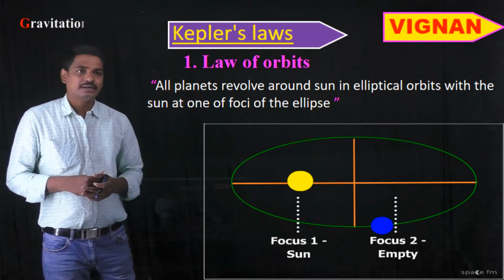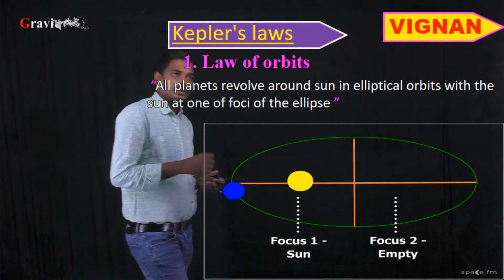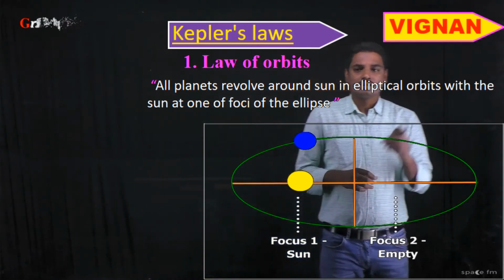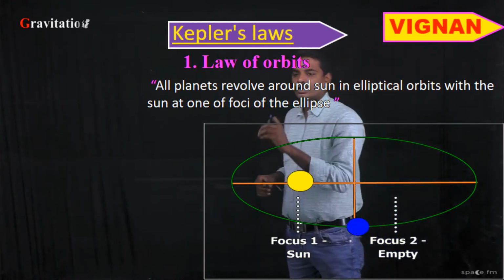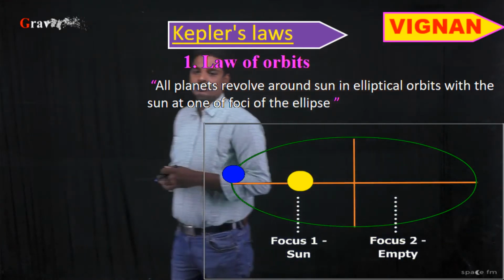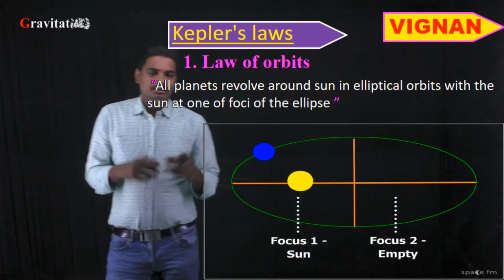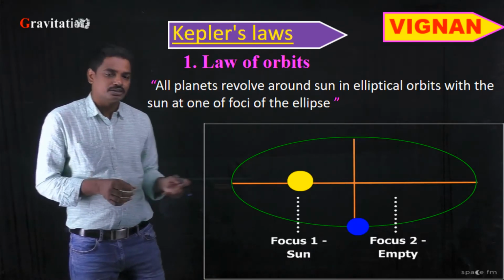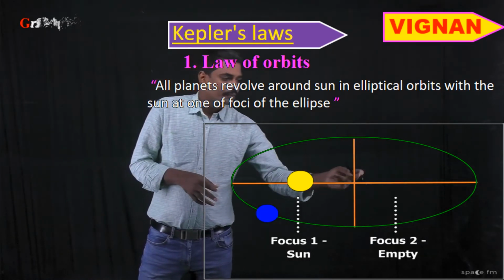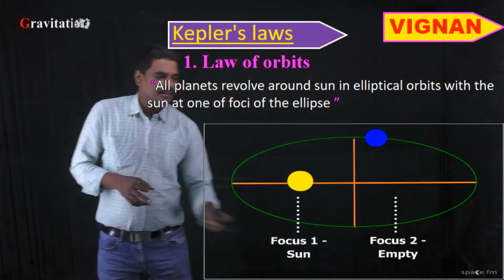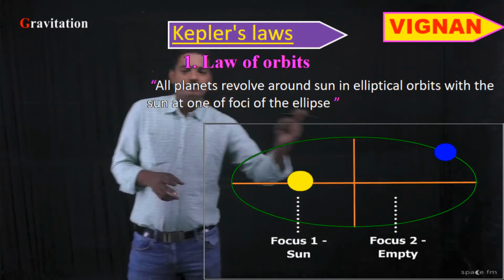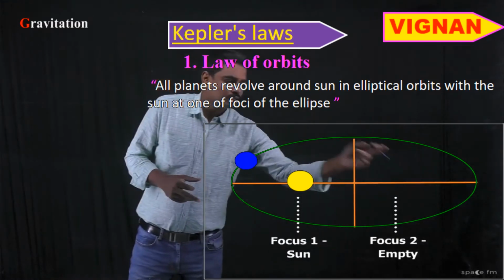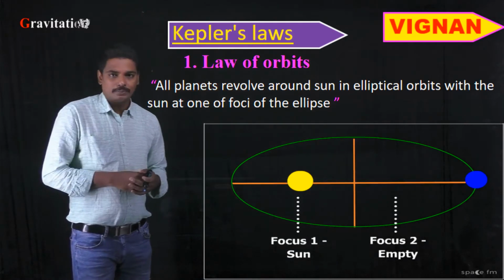According to the law of orbits, all the planets revolve around the sun in elliptical orbits with the sun located at one of the foci of the ellipse. So the statement is, all the planets revolve around the sun in elliptical orbits. You can see here this is an ellipse, and the planet is revolving around this elliptical orbit.